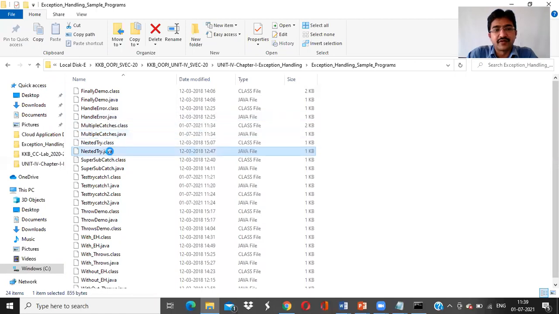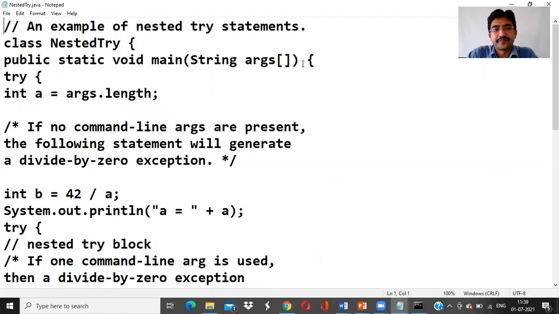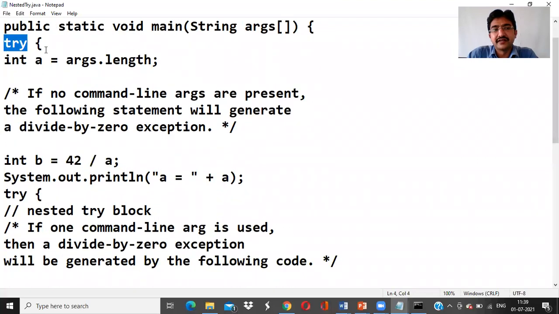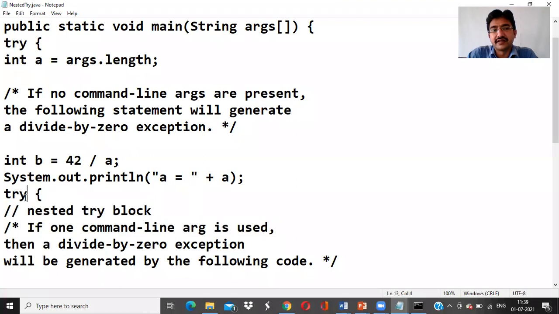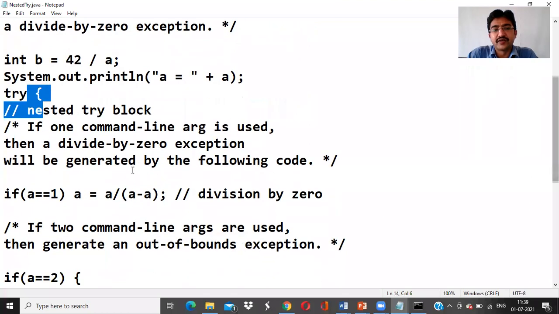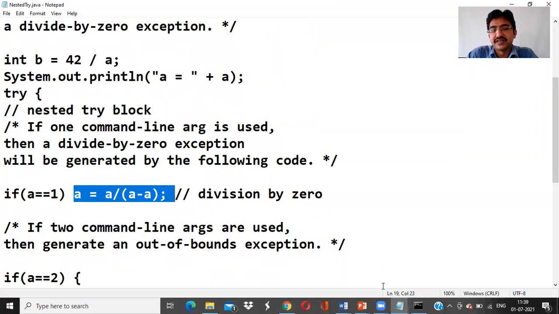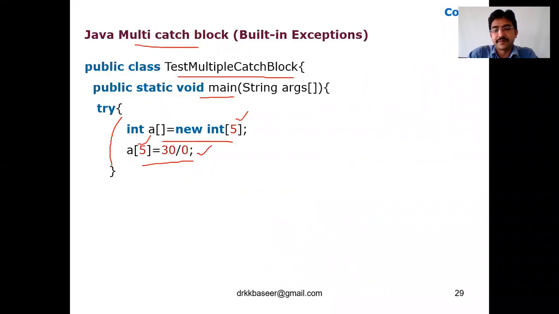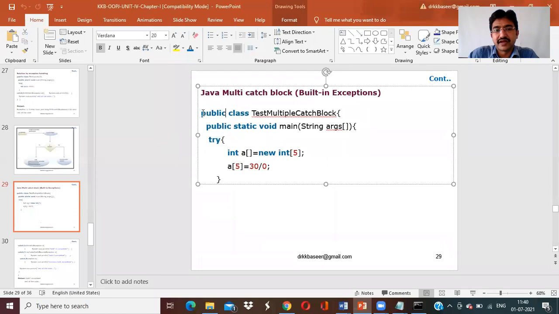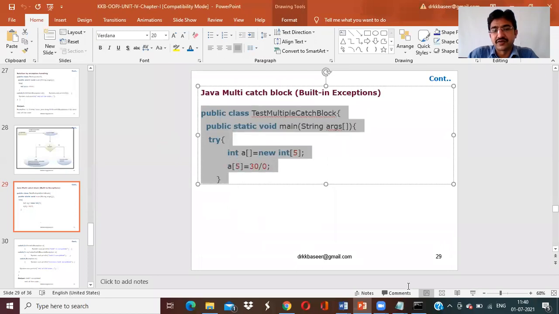So here is the nested try block program, nested try. What I'm doing here is calculating the array length, and 42 divided by 0. This is the main try and this is the child try, nested, divided by 0. In the child try, if A equal to 1, the expression is A equal to A divided by A minus 1. If you have any confusion there, better we go to this program itself. I'll share that program also. You can please execute it.